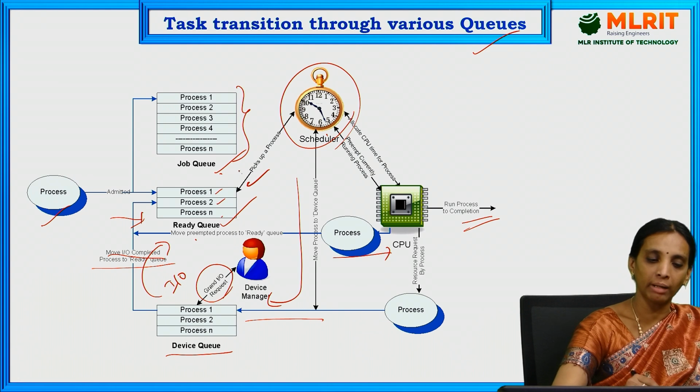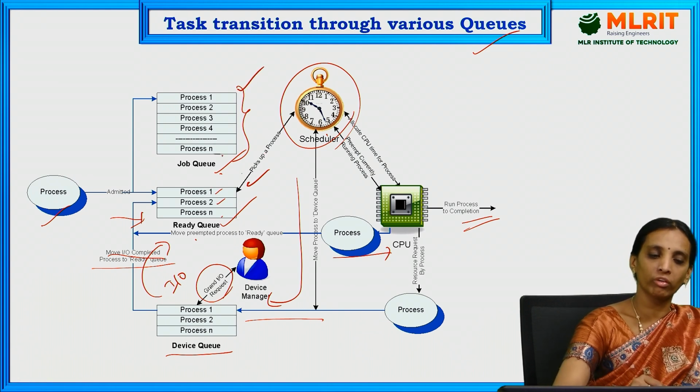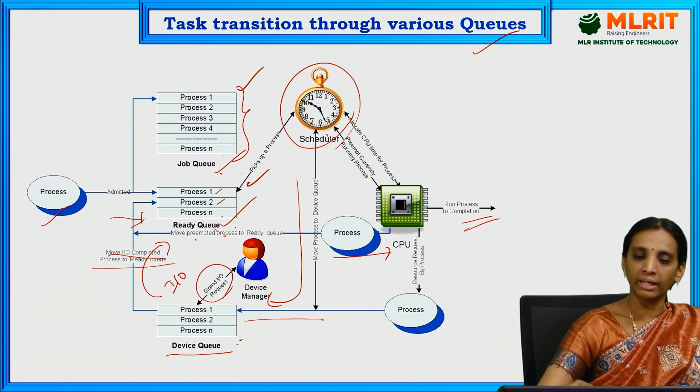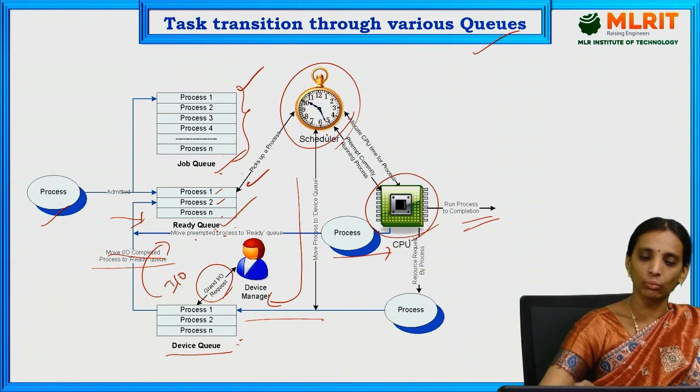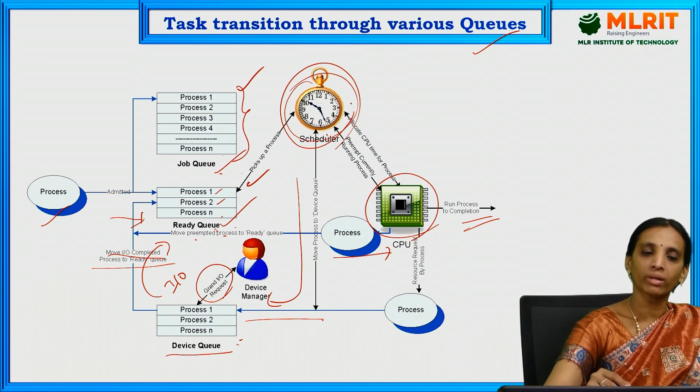How much time it takes for each process to move from job queue to ready queue, from ready queue to device queue, from device queue to ready queue, and then the time taken by the CPU for execution, is all decided by the task scheduler.